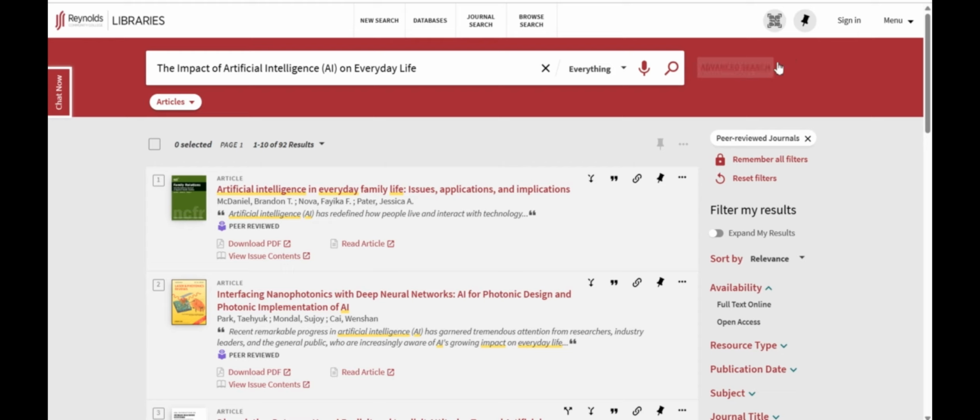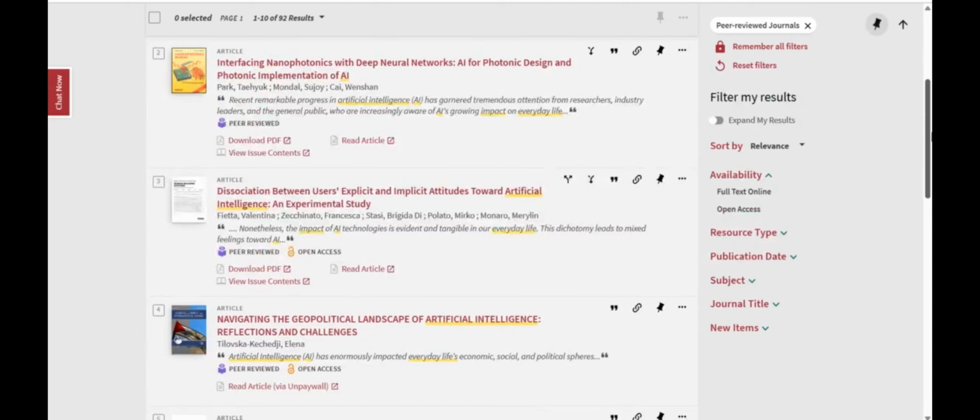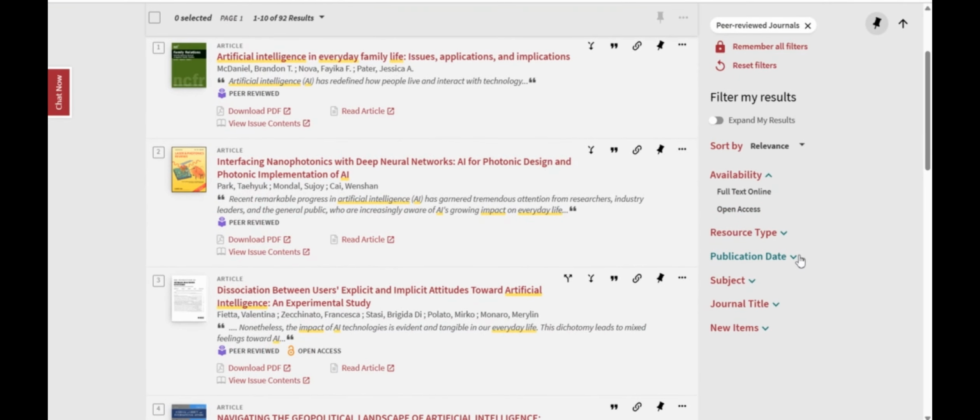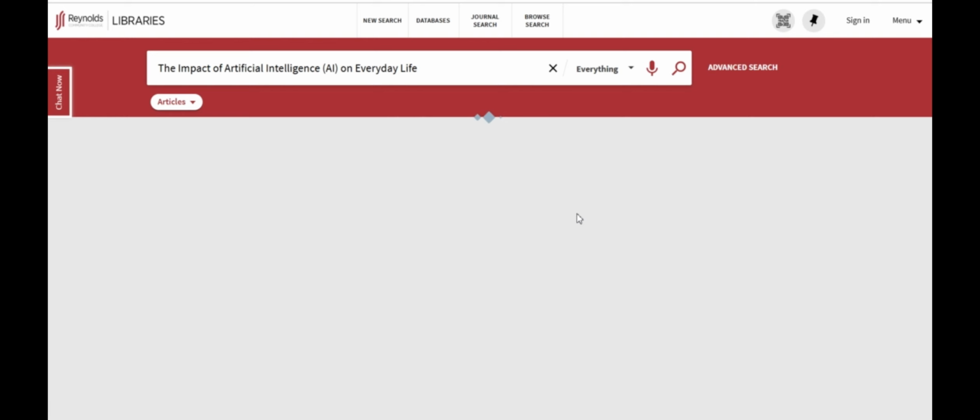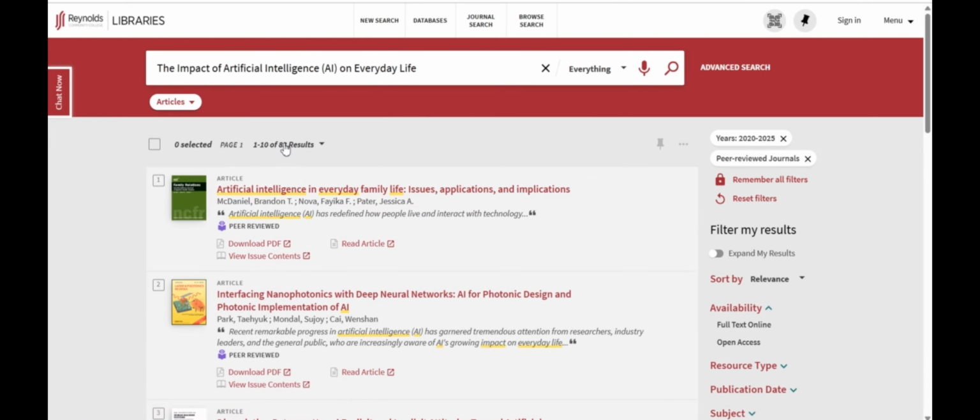So anything more than 5 years old is out of date. So how to do that? Go to publication date, and then choose from 2020 up to 2025. So the number of articles shrinks to 83.